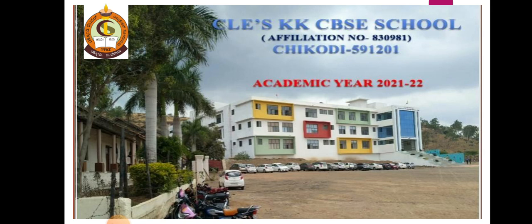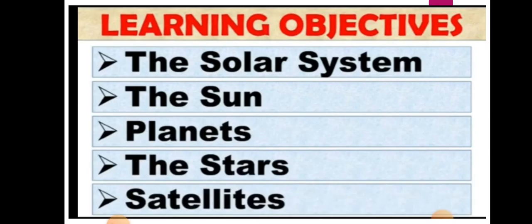Dear students, in the last class we have completed your chapter solar system, that is sun, planets and the stars. In today's class, let's recall all those things we have learned in the last 3 classes. On the basis of that, today we are going to solve some worksheets which will be helpful for you for the examination. So let's recall what we have learned in this lesson: the solar system, the sun, planets, the stars and the satellites.